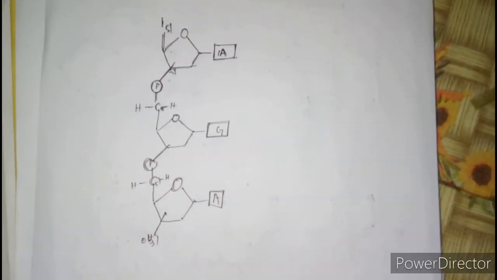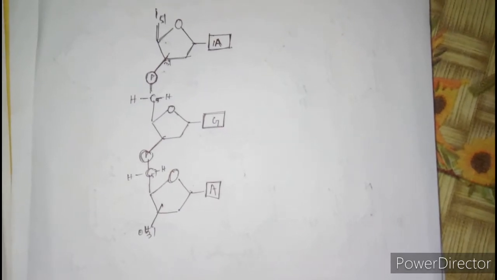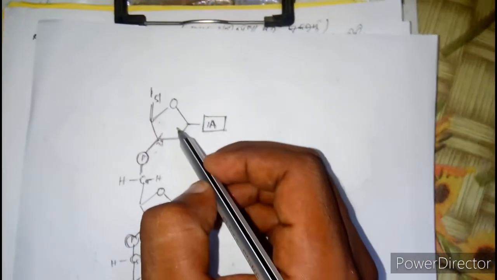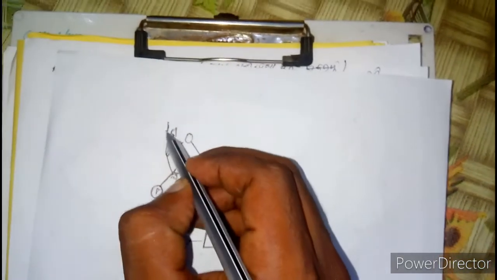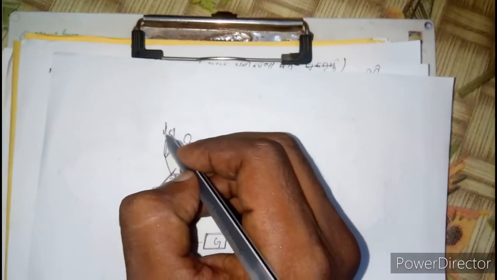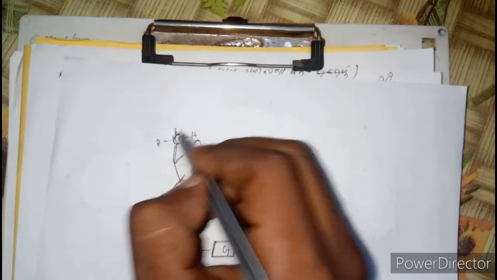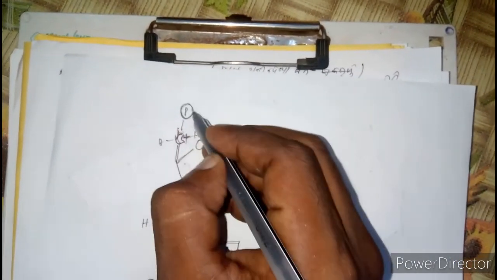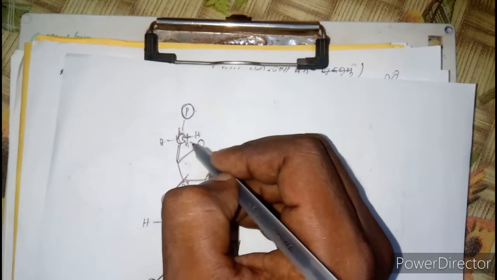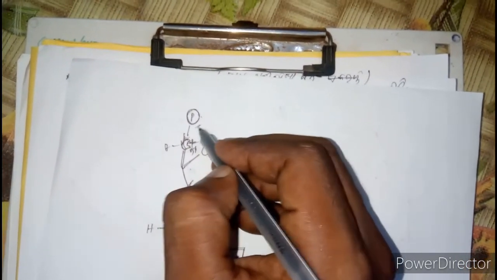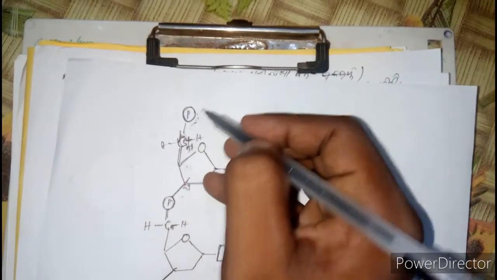In a polymer, the chain has at one end a free phosphate group. Here will be the free phosphate group. Here this carbon will get attached to another phosphate group, free at the 5' end. Here the phosphate group will be attached to another nucleotide.